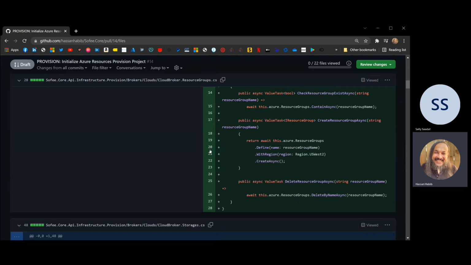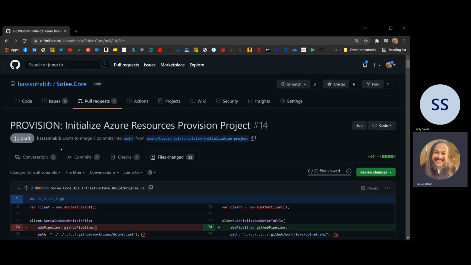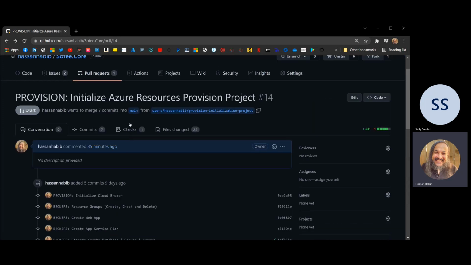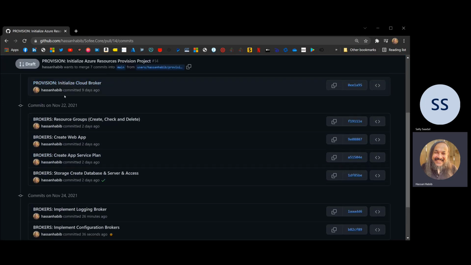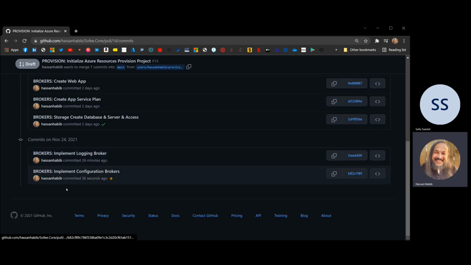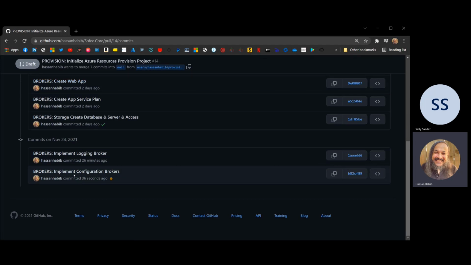These are all the files that we've changed, all the stuff that we built together so far, about 22 files, and you'll be able to see through the commit history, 7 commits, 7 days, going from initializing the project, initialize cloud broker, all the way down to configuration broker.